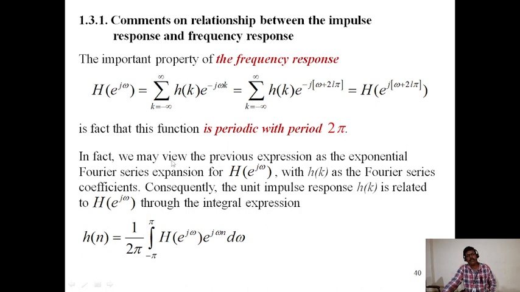In fact, we may view the previous expression as the exponential Fourier series expansion for H of e power j omega, with h of k as the Fourier series coefficients. Consequently, the unit impulse response h of n is related to H of e power j omega through the integral expression: h of n is equal to 1 by 2 pi times the integral from minus pi to pi of H of e power j omega e power j omega n d omega.